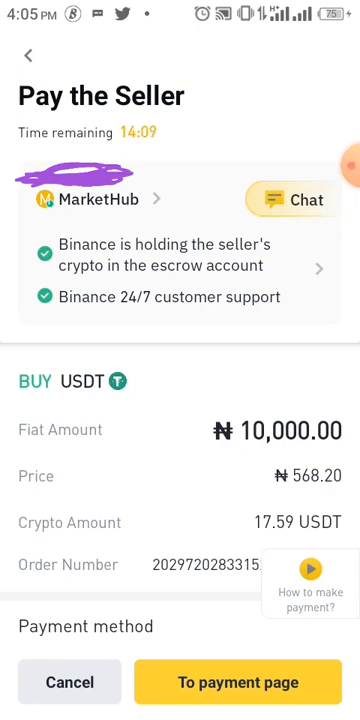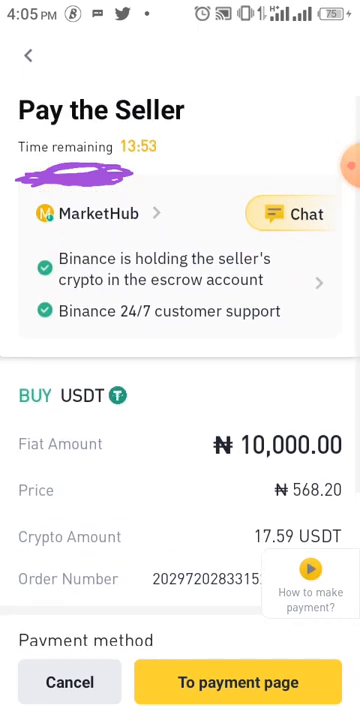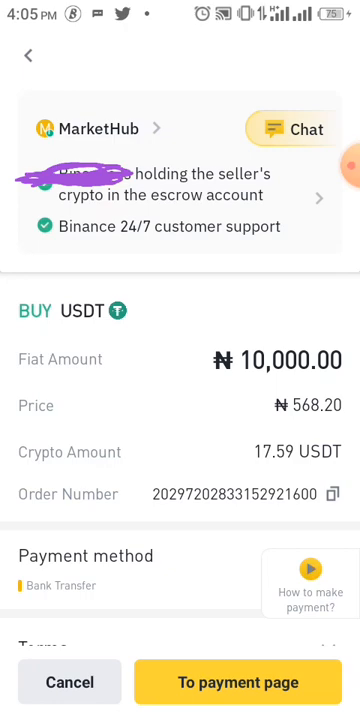The name that you use to register for Binance, and if it is Adebayo Adetunde on your bank account that you are using, it should also be Adebayo Adetunde. The name must be the same. That is, the 3 names or the 2 names that you put down must be the same as what is on Binance also. So then after you've done that, after you are here, you can click on to payment page.